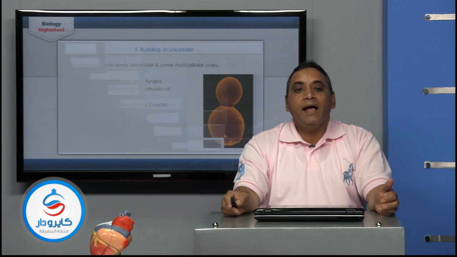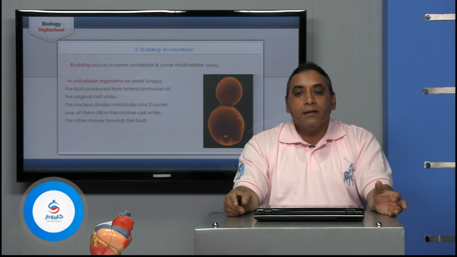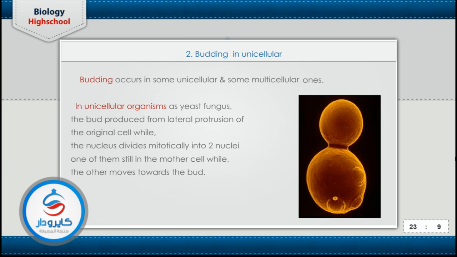The second kind of asexual reproduction is called budding. Budding occurs in unicellular organisms but also takes place in multicellular organisms. Budding in unicellular organisms means that a lateral protrusion takes place from the side of the cell. After that, the nucleus is divided into two nuclei by mitosis, and one of the two nuclei migrates to the protrusion.